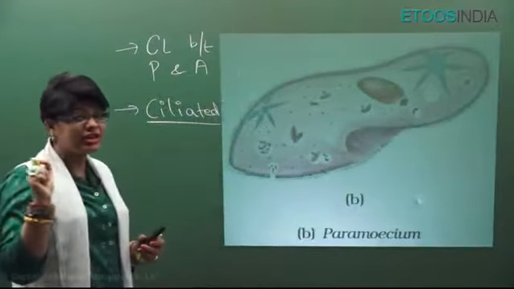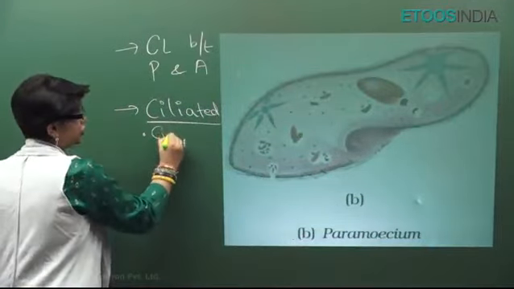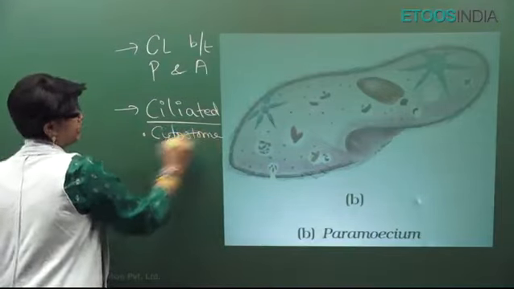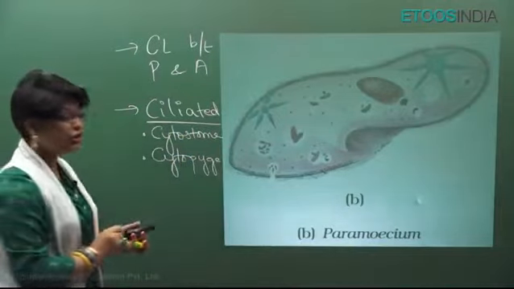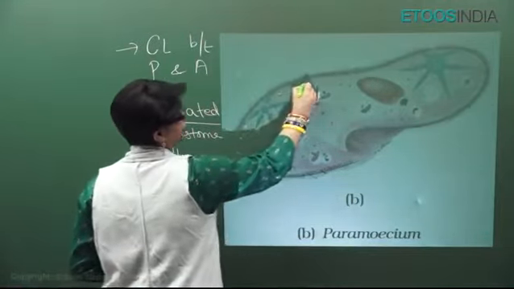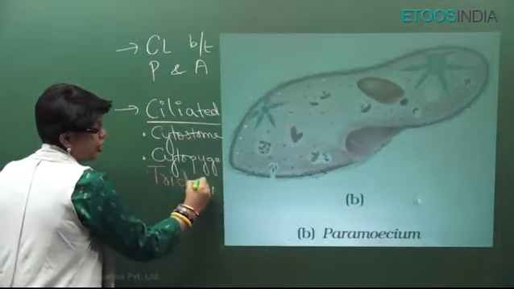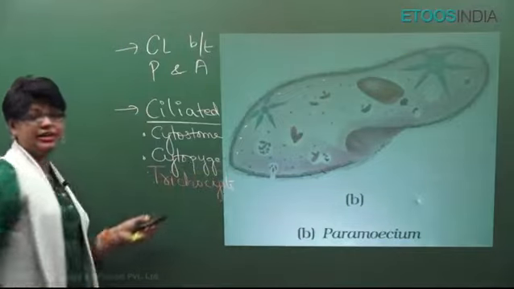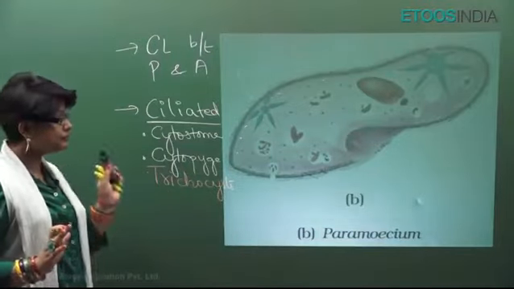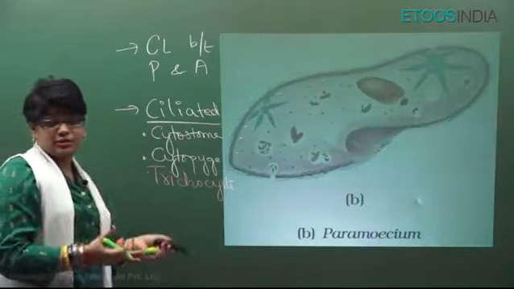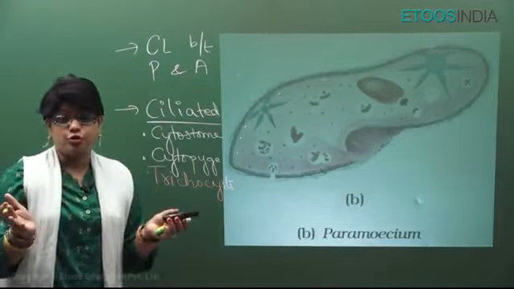Now, what are the special characters of the Ciliata class, students? Number 1, they have a permanent mouth-like structure called cytostome, and they have a permanent anus-like structure called cytopyge. They have bottle-shaped organelles just below their plasma membrane, called trichocysts. They are organs of defense and offense and for anchorage. Very, very important. Their outermost covering is also a protein-rich flexible pellicle. They are filter feeders. They will have all the cell organelles also. But all the protozoa are only holozoic.